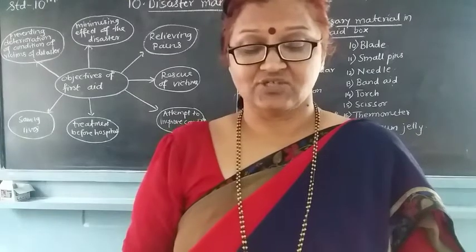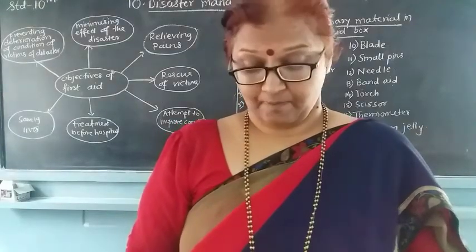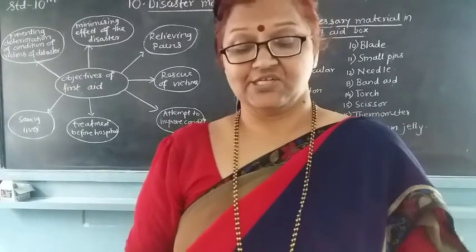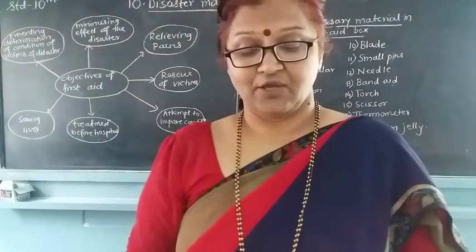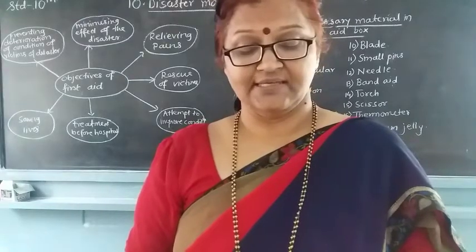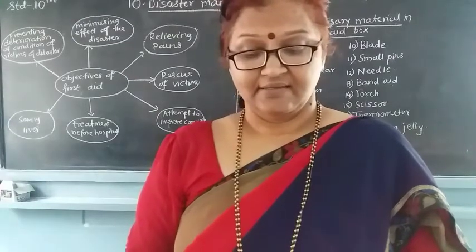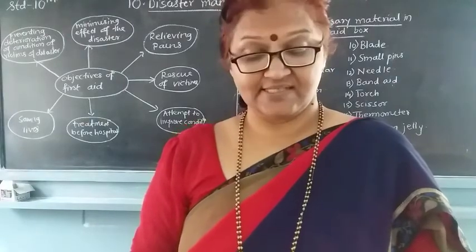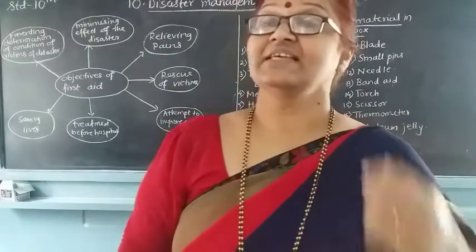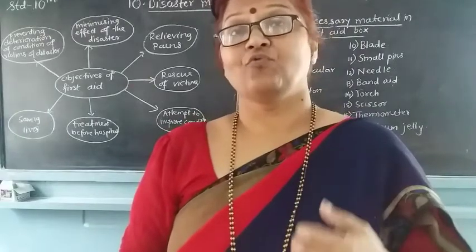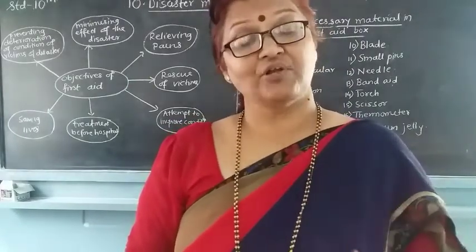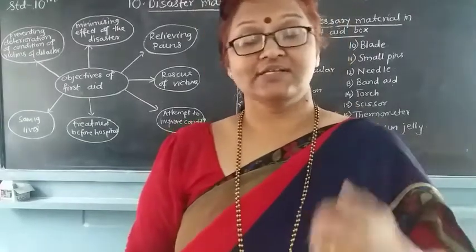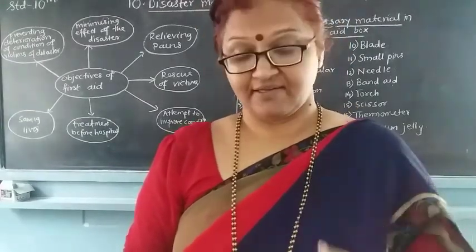Next, page 117. There are some pictures of disasters. Which precautions would you have to take during this disaster? There is a picture of an earthquake. We have seen what care we have to take before the earthquake and after the earthquake, or before the disaster and after the disaster.